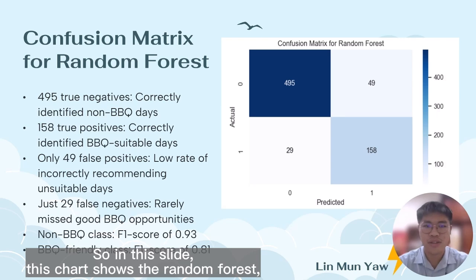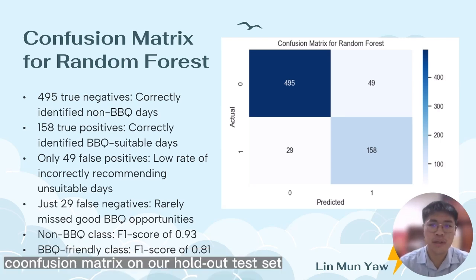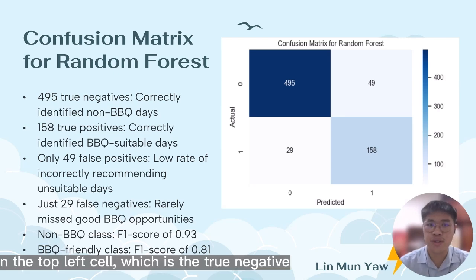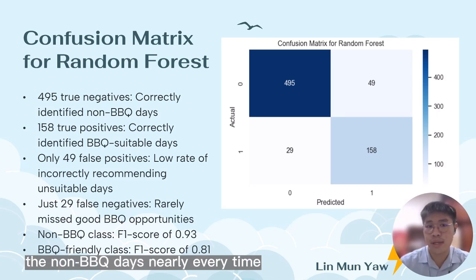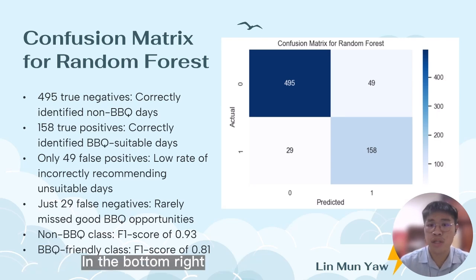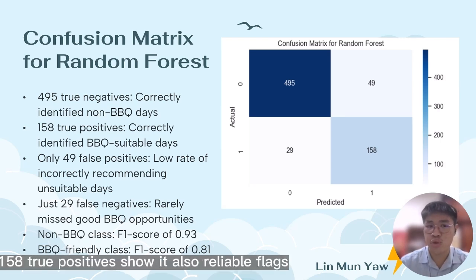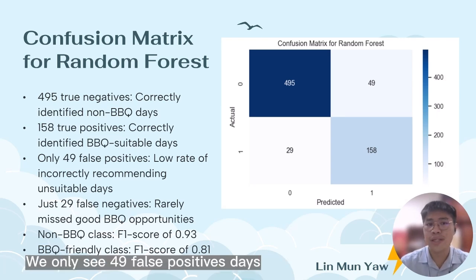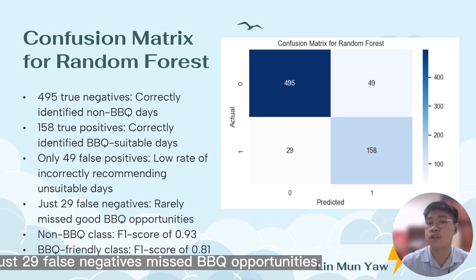On this slide, this chart shows the random forest confusion matrix on our hold-out test set. In the top left cell, which is the true negatives, 495 means the model correctly identified the non-BBQ days. In the bottom right, 158 true positives show it also reliably flags good BBQ days. We only see 49 false positive days, incorrectly marked as BBQ friendly, and just 29 false negatives that missed the BBQ opportunity.